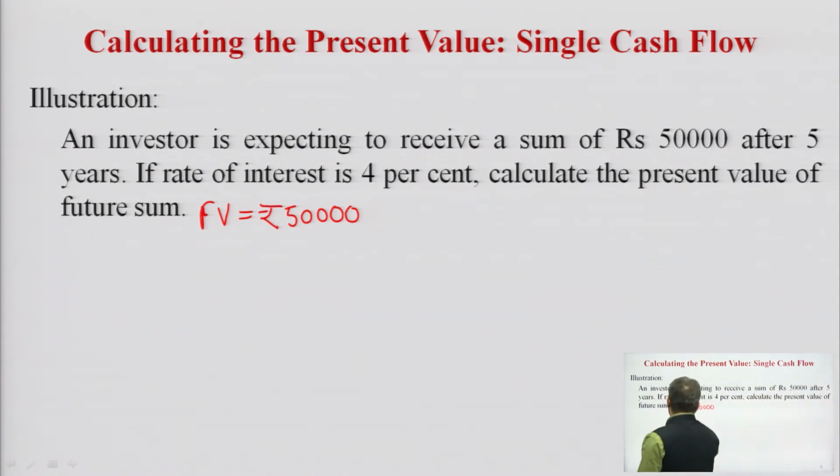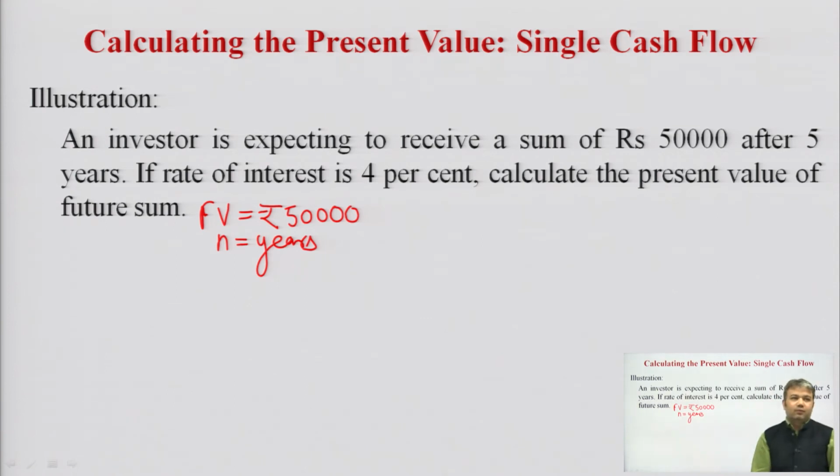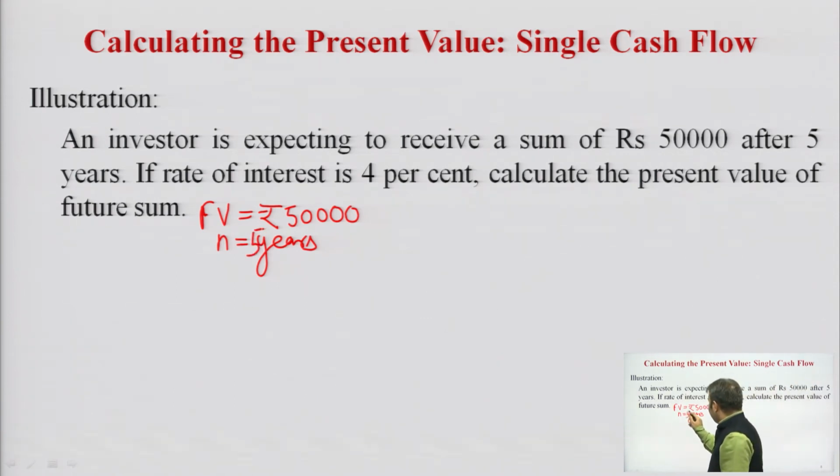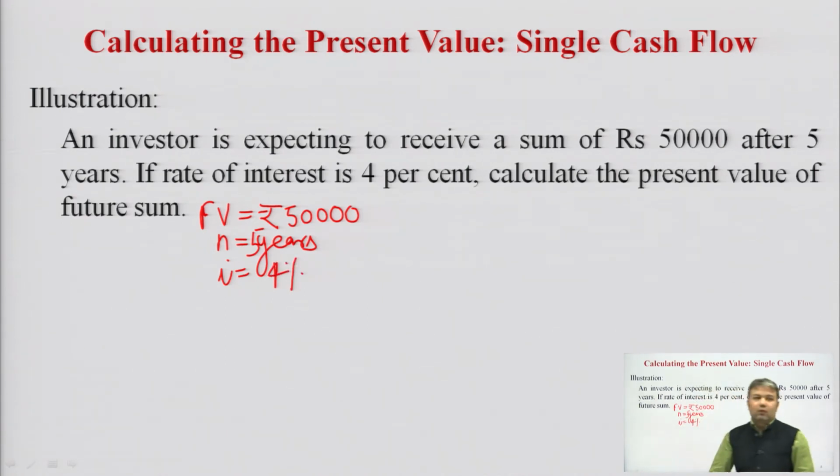After 5 years, n is equal to 5 years. If rate of interest is 4%, I is equal to 4%. Evaluate the present value of future sum.